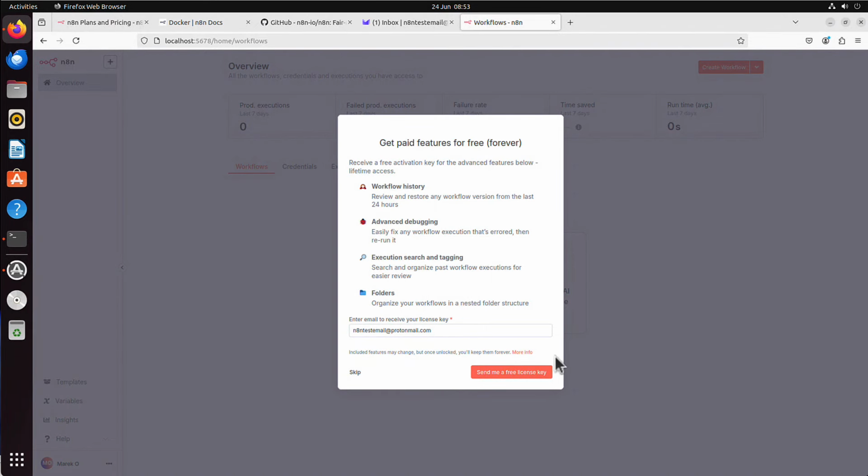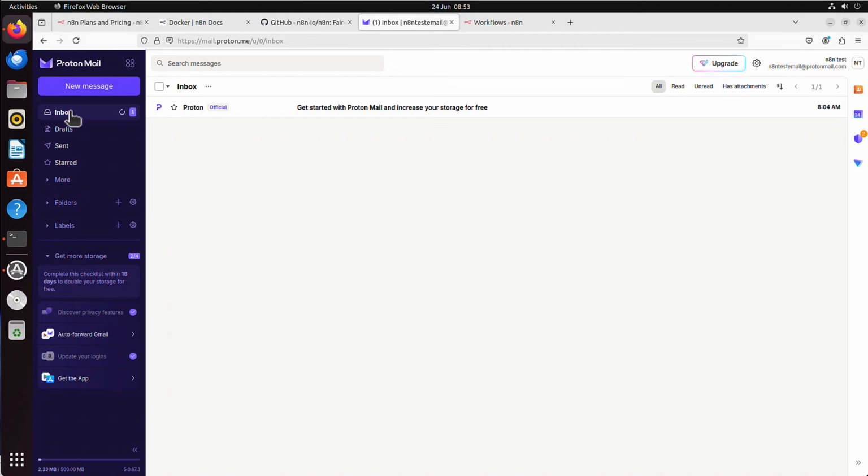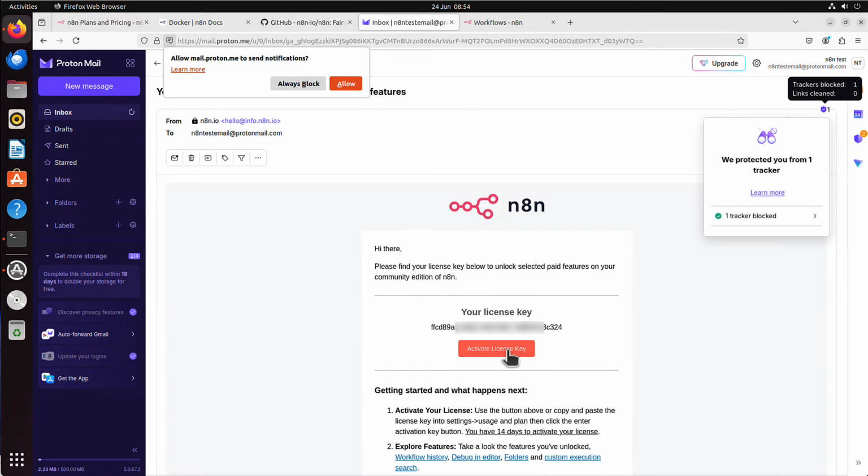And now you have that little button, send me a free license key. I mean, you can skip that, but you will have some extra options added if you put that license key. So let's do that. I will click that. Your license key is on the way. So I go back to my inbox and it should be shortly, hopefully, here. Alright, that's my free n8n license key. So I can activate it.